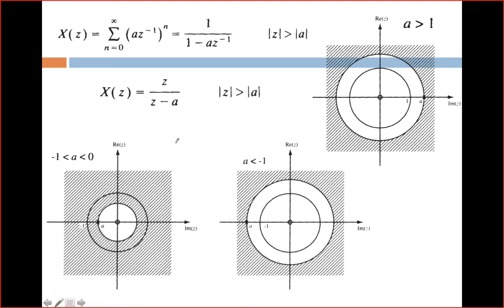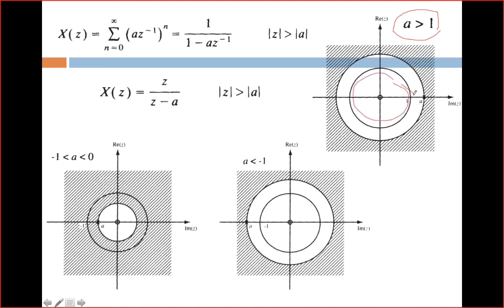Okay, now what will happen if A is greater than 1? If A is greater than 1, this is the case. So, this is the case, the top figure. If A is greater than 1, the pole will be located after the unit circle. Unit circle is here. This is the unit circle.